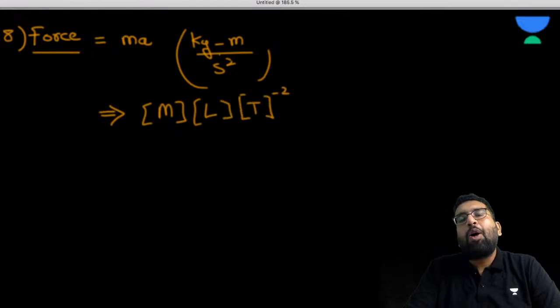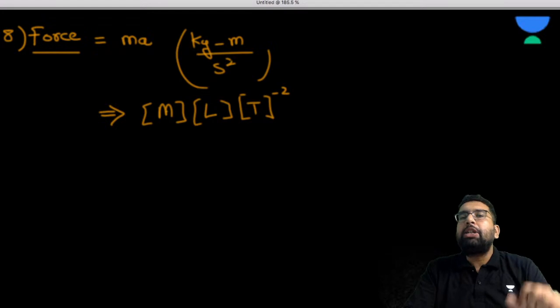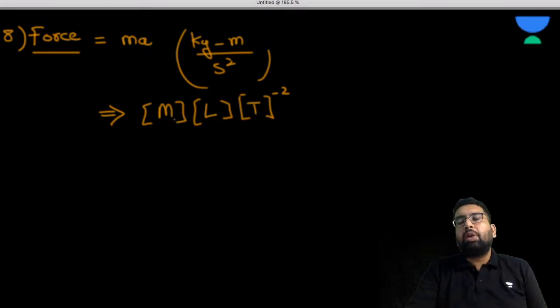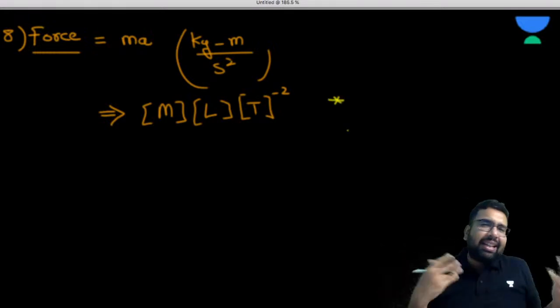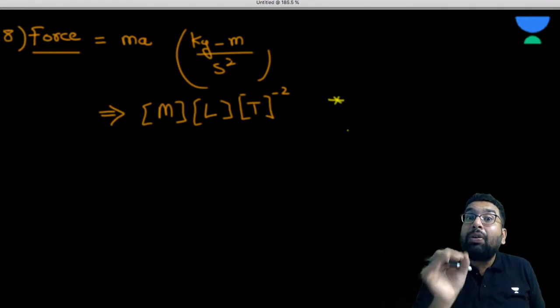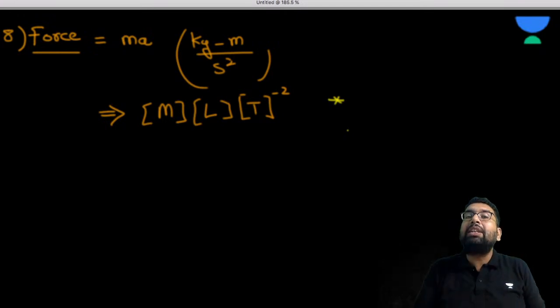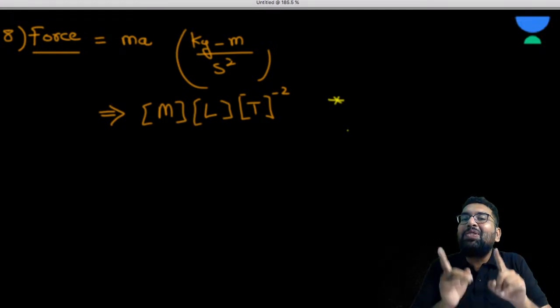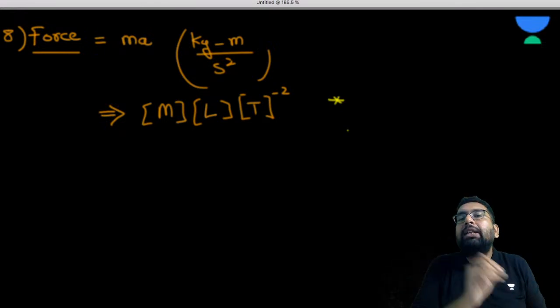From the unit itself you can write the dimensions of any quantity. So what is the dimension of force? So the dimension of force is m l t minus 2. Did I say right? No, sir, you haven't said right. Because dimensions are the powers to which the fundamental quantities or fundamental units are raised in order to express any physical quantity. So the dimension is not m l t minus 2. The dimension is 1 in m, the dimension is 1 in L, and the dimension is minus 2 in T.